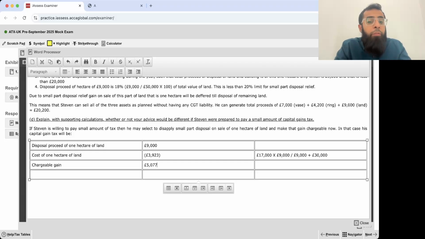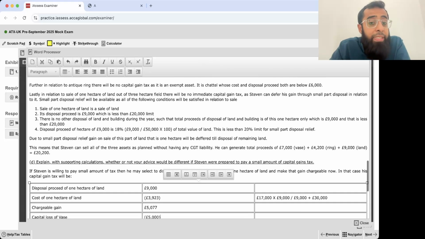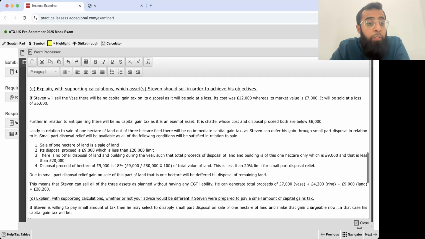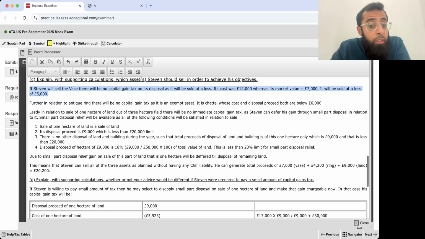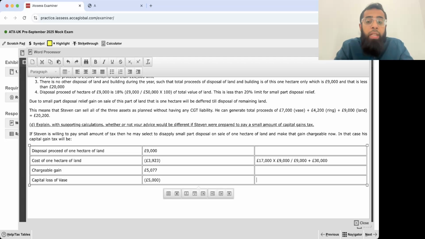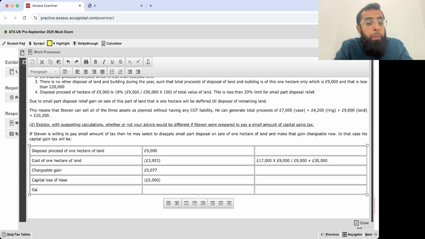Now if you look carefully, he has a capital loss on VAS which he can use here. Obviously you can offset that loss on VAS here. If you remember that loss of 5,000 pounds, he has that capital loss. The ring was exempt, but on VAS you had a loss. So if you deduct that 5,000, then his gain will be 77 pounds only.